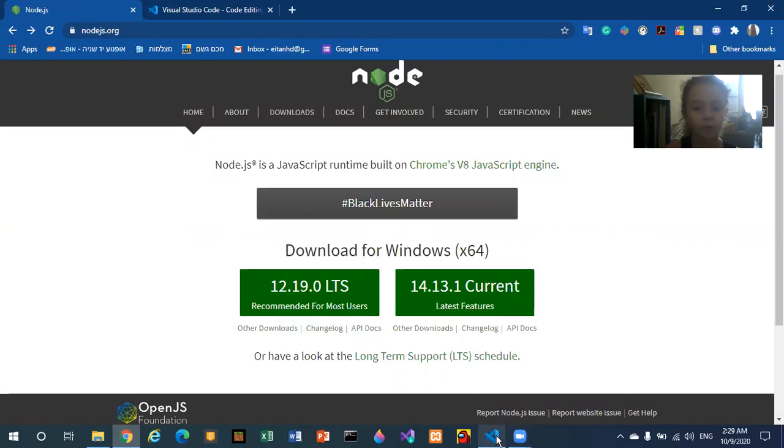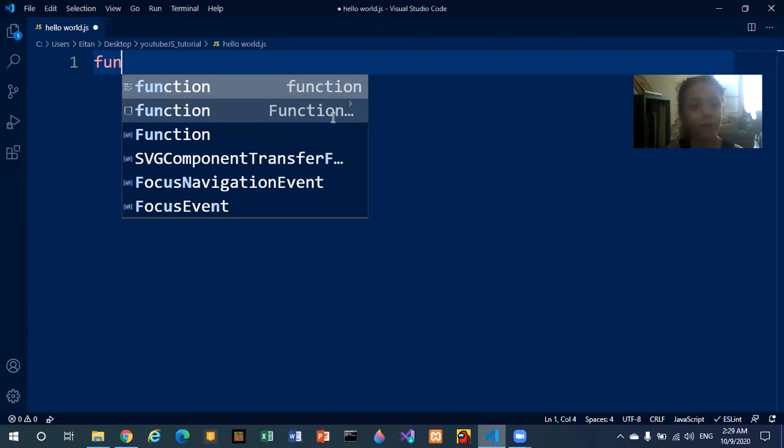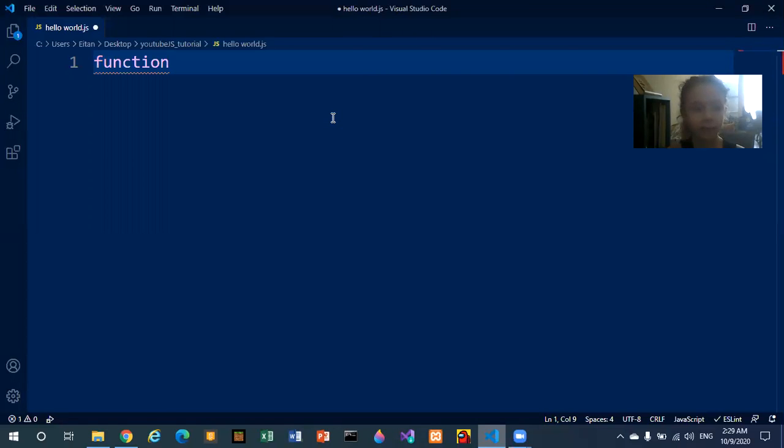Let's get into coding. Assuming that you already made the file, all you need to write in Visual Studio Code now is function, and it's already going to prompt you with this. And let's just name it hello. Open brackets. Visual Studio Code will close them for you, and also curly brackets. Curly brackets is next to P, so you just do shift and then the curly brackets.